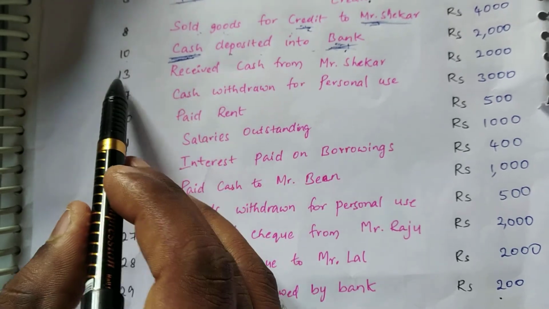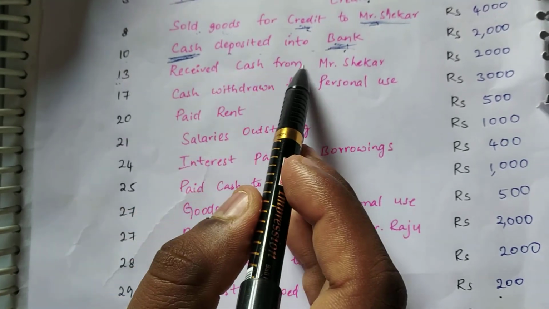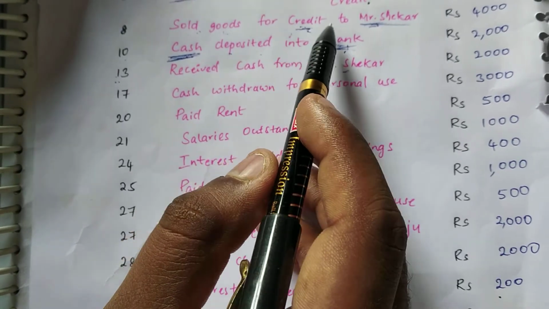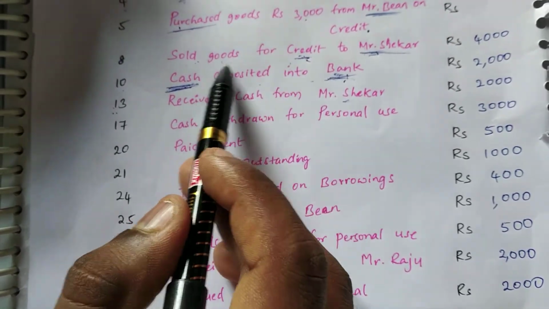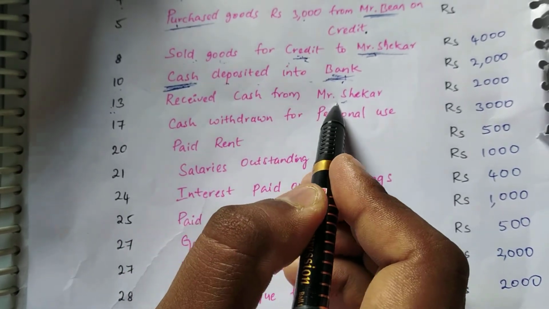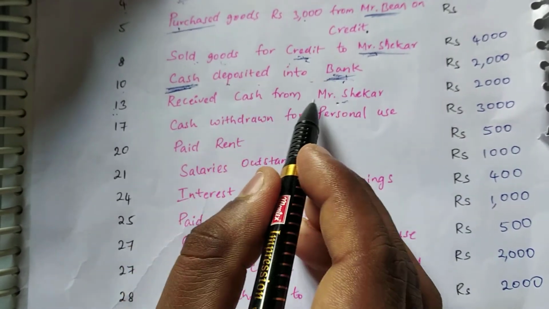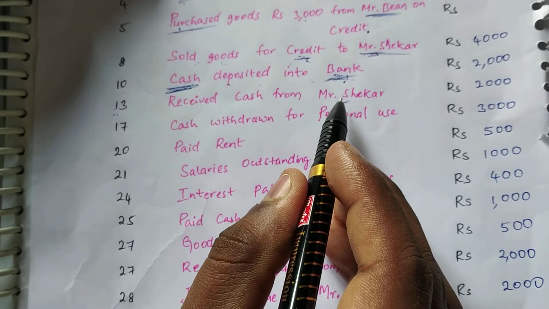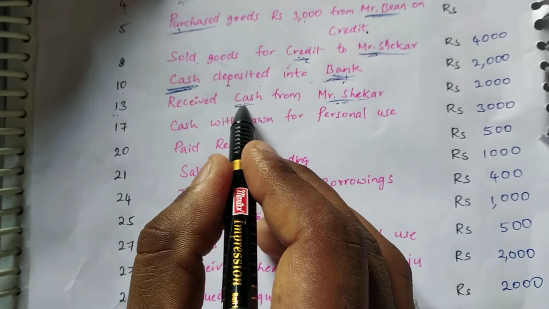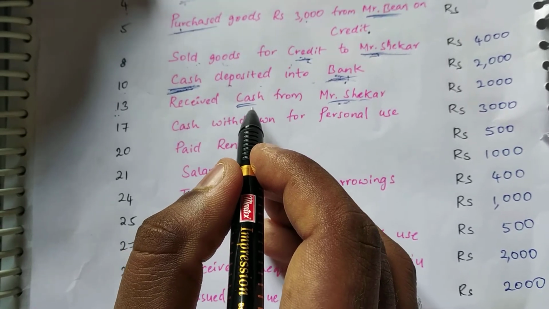Next transaction. On January 13th, we have received cash from Mr. Shekhar. Why? Because we have sold the goods on credit. In the above transaction, we have seen that we sold goods on credit to Mr. Shekhar. Now we received cash from Mr. Shekhar, rupees 2000. We have to identify the two items. One is cash and another one is Mr. Shekhar. So we received the cash.